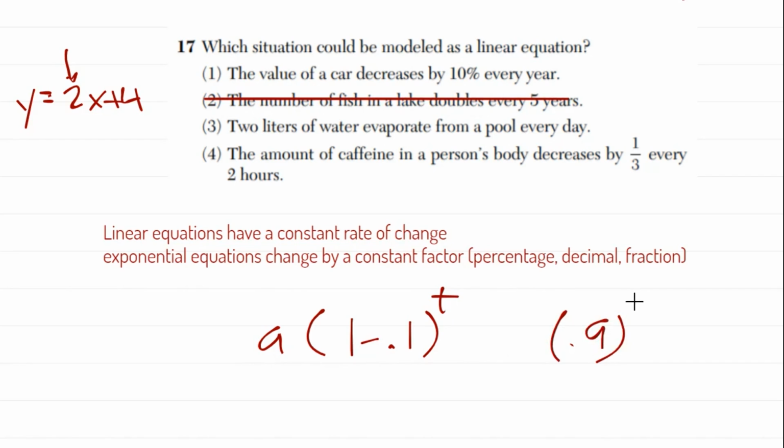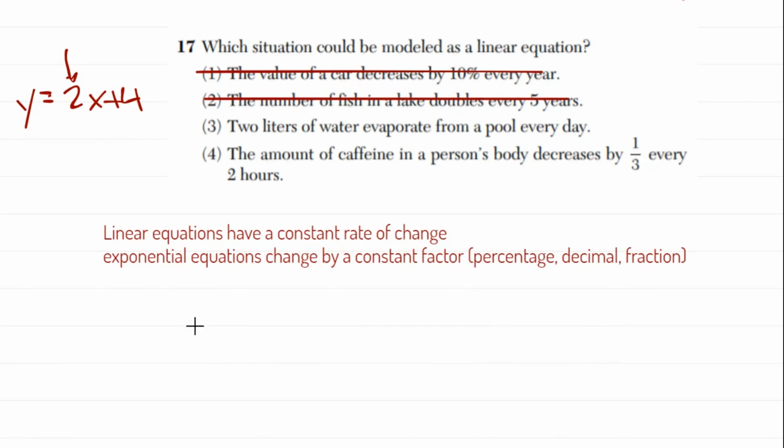If you look at this, 0.9 raised to the power of t, or sometimes we'll use x, automatically I want you to think, oh wait, that's not linear, that's an exponential function. Any value raised to our independent variable, usually t when we're doing these problems, but it could be x, is a dead giveaway that it is definitely not linear, that's exponential, so it cannot be 1. Now let's say we had 2 liters of water evaporating every single day. That means, let's say I started with 20 liters on day 1.